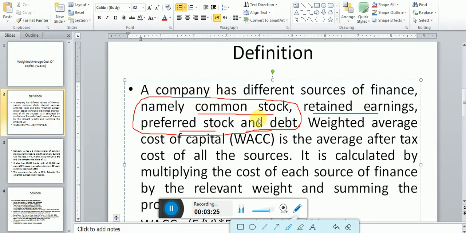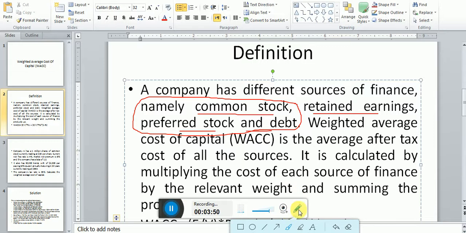If you want to know the average you are paying to each source of financing, or in other words, to compute the average cost paid against each dollar raised, that is what we can compute with the help of WACC. That's why the WACC formula was developed.